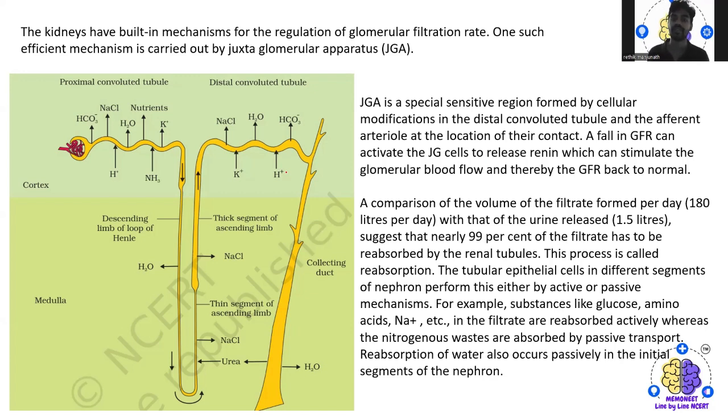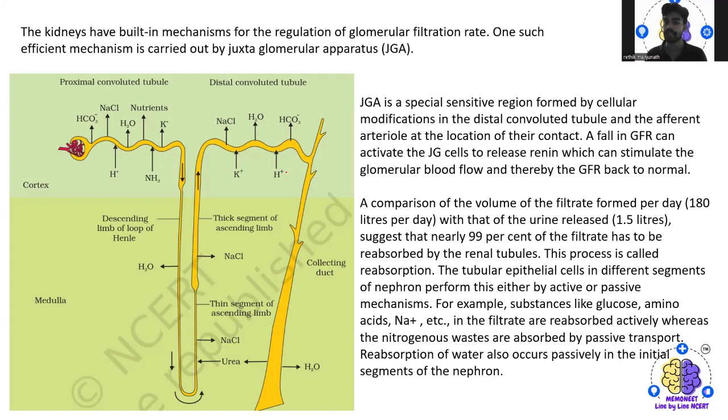As a result, we see the compensation of the volume of filtrate formed per day, that is 180 liters per day, against the urine released, suggesting that 99% of the filtrate has to be reabsorbed by the renal tubules. This process is called reabsorption, which I'm talking about as the next step.